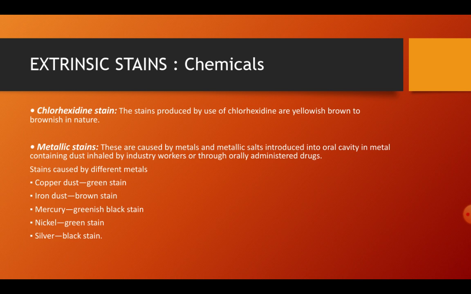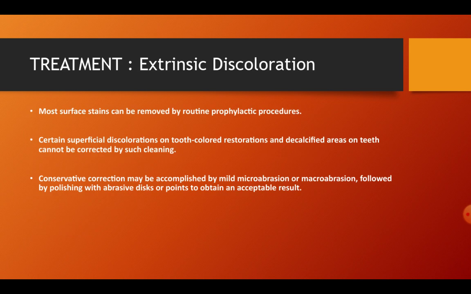For example, the stain of copper dust is green, due to iron dust is a brown stain, due to mercury dust the stain is greenish black, due to nickel it is a green stain, and due to silver it is a black stain.